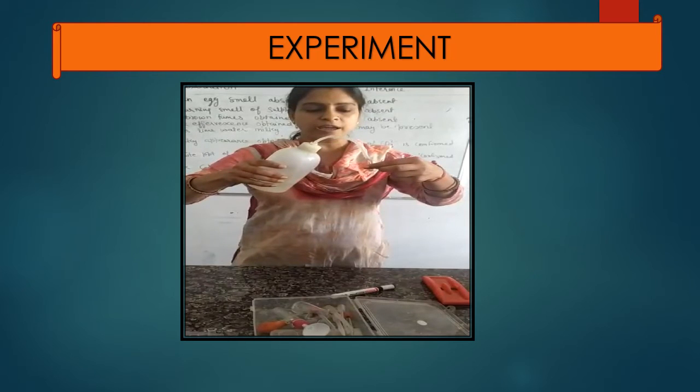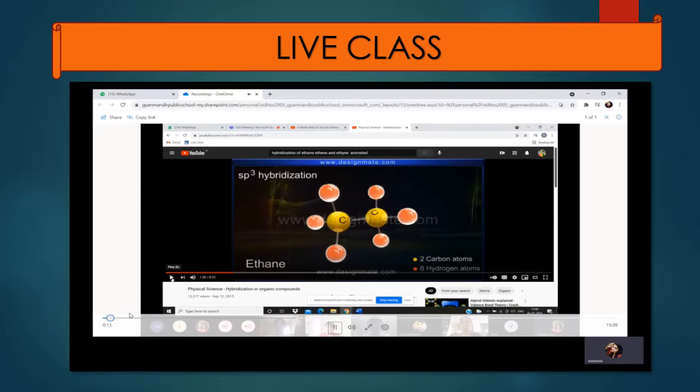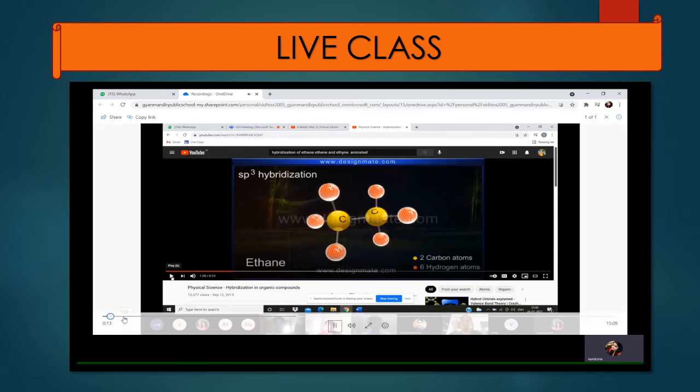Okay? So in this manner, with the help of experiments it was explained during the live class. Different types of compounds, when they get overlapped with each other, were asked about from the students, and that is also shown in the classroom. So like this, here I am presenting a little bit of an idea. Okay, fine. An atom is joined by single bonds in this molecule.